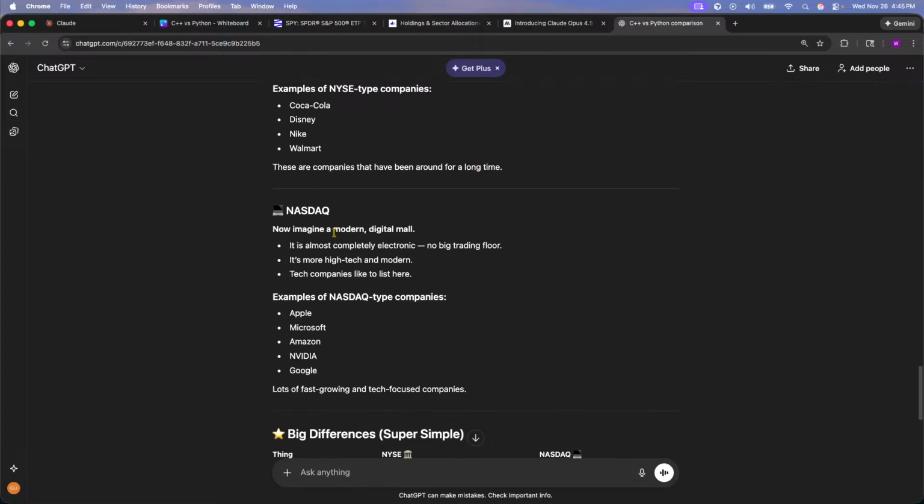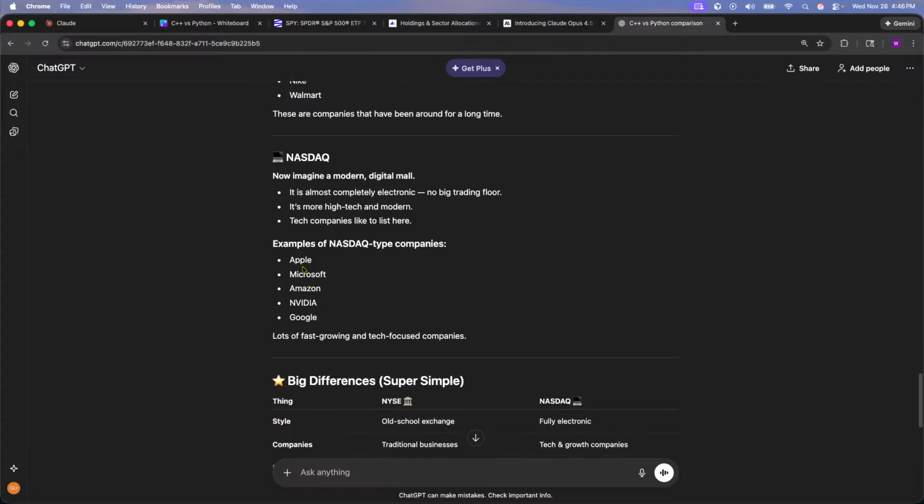Then we have the Nasdaq. Now, the Nasdaq is a modern digital mall. It is almost completely electronic, no big trading floor. It is mostly tech, high tech, modern companies. Tech companies like to list here. Examples are Apple, Microsoft, Amazon, Nvidia, Google. Lots of fast growing tech focused companies.